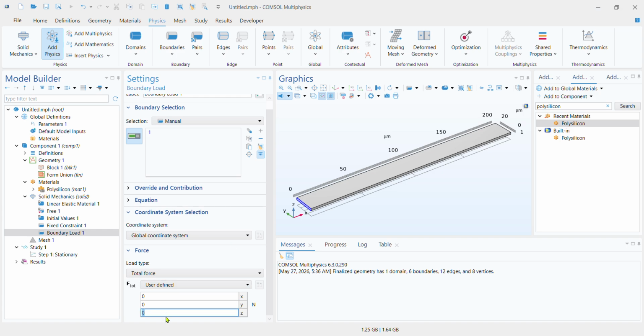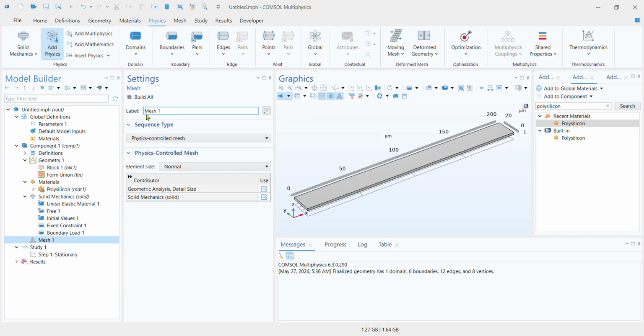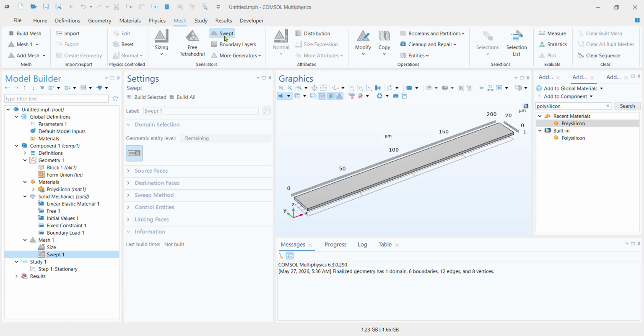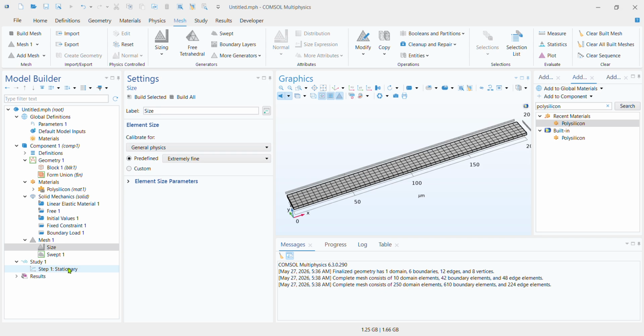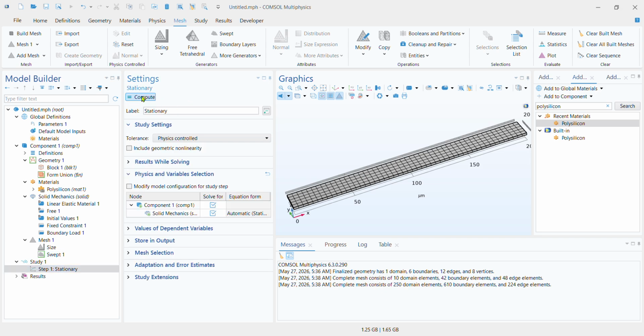Once again, I'm going to have it as a negative z force because I want the force to act downwards relative to where the z-axis is pointing. I do 1e minus 6, so that's 1 micronewton. So now we've added a 1 micronewton force, and I've constrained the cantilever at the other end. Now I can create a mesh. I can go to mesh and once again do a swept mesh like I did with the macro cantilever. I would decrease the size to an extremely fine mesh. Now once this is done, I can simply compute.